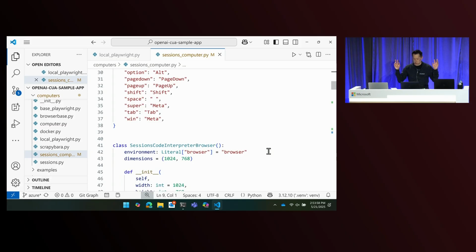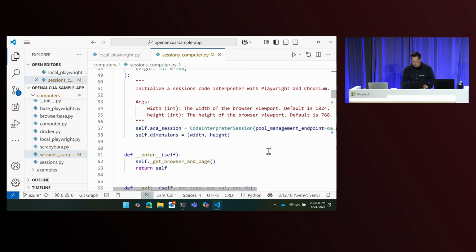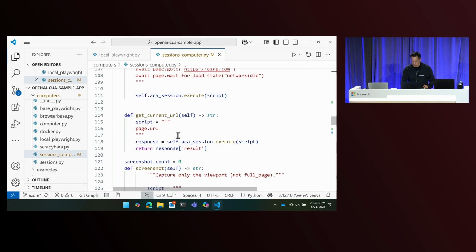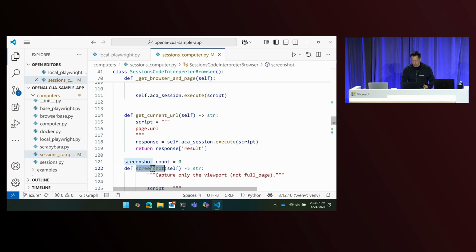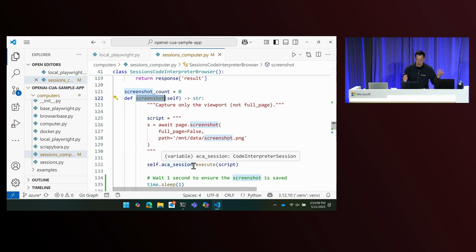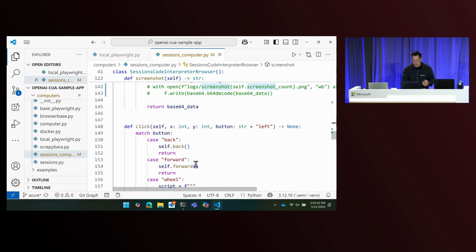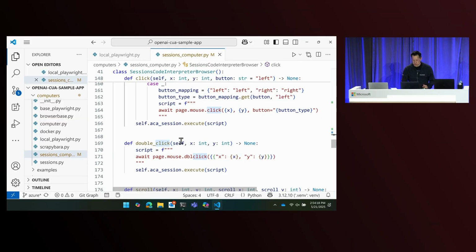You just have to implement what's called a computer. In a computer, all you have to do is implement a few things, like what to do when the agent wants to take a screenshot. You basically take a screenshot. In this case, I'm calling into the dynamic session to take a screenshot, and then returning that as data. You can click, type, double click, stuff like that. You can imagine what you need to do. And I'm basically writing a dynamic version of it so that it will execute that stuff in the session itself.